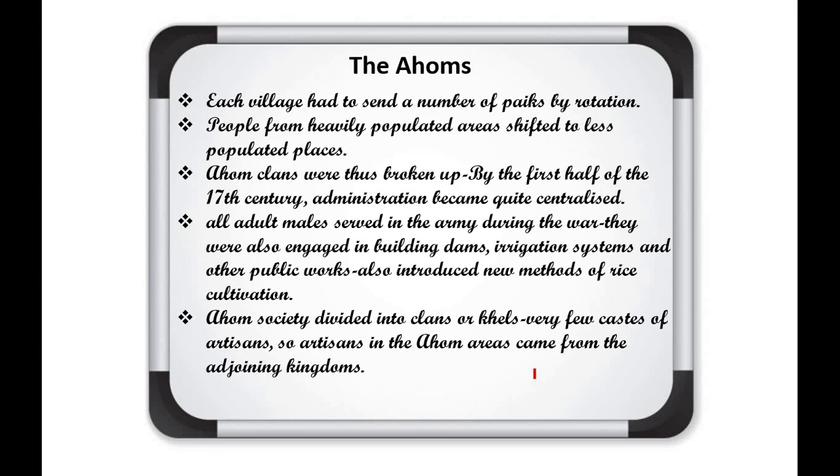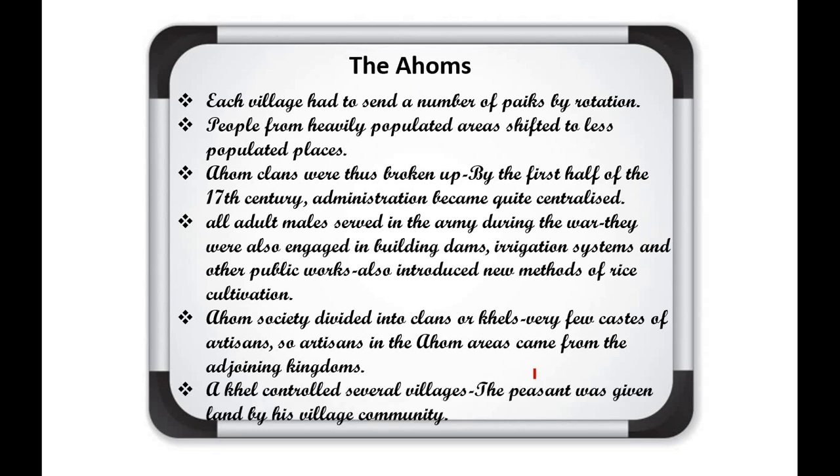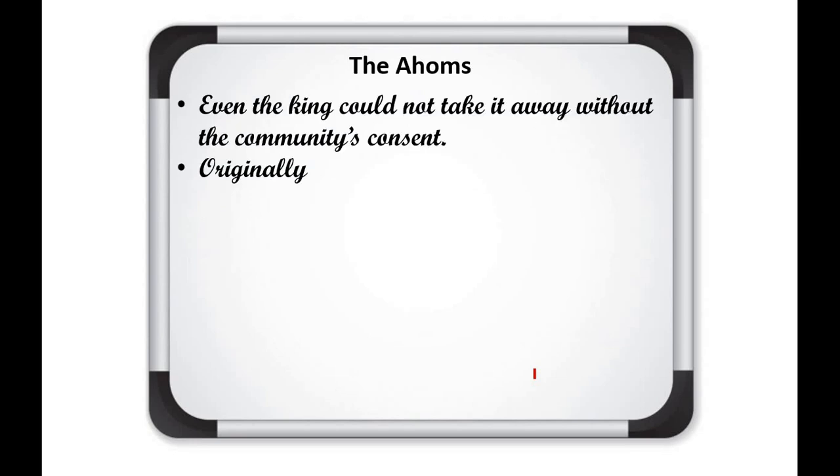Actually, in the Ahom kingdom there were fewer artisans. So when there was any construction work, or art or craft work, they brought these artisans from the neighboring areas. A khel controlled several villages. The peasants were given land by these village communities. Even the king could not take it away without the community's consent.